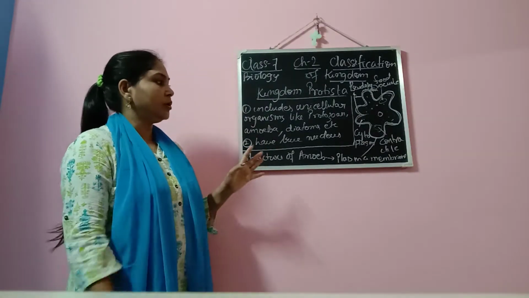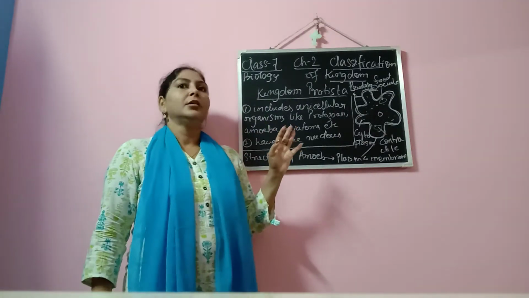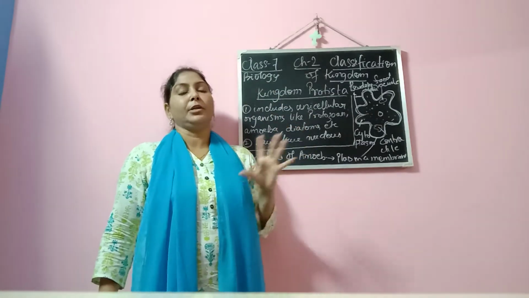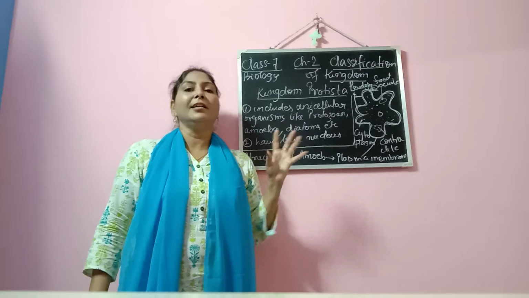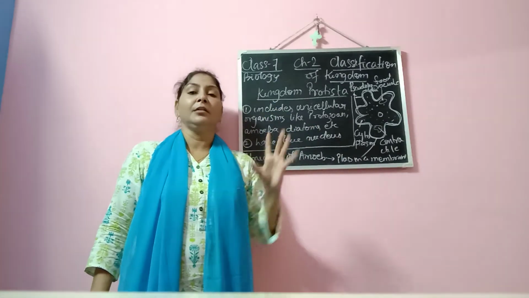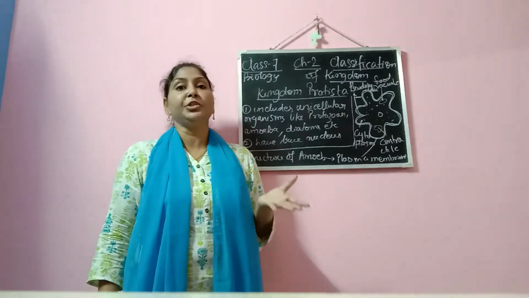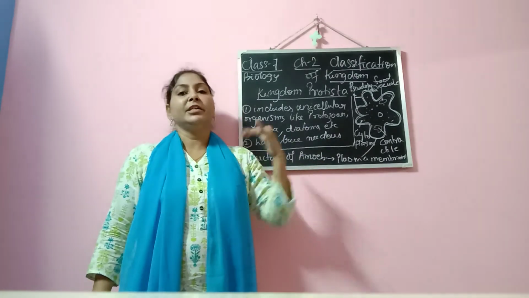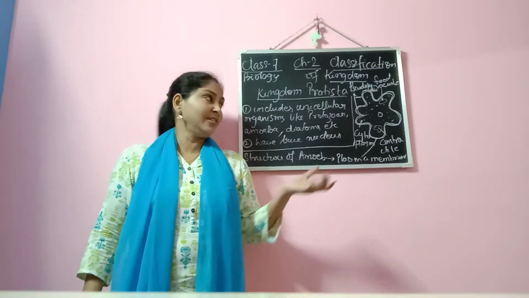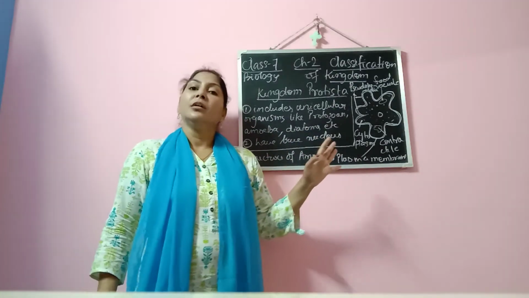So here we are going to discuss basically the kingdom Protista, and among Protista we are going to learn about amoeba: the basic structure of amoeba, its mode of nutrition, then respiration and reproduction. As we have learned about bacteria, we are going to learn about amoeba also.